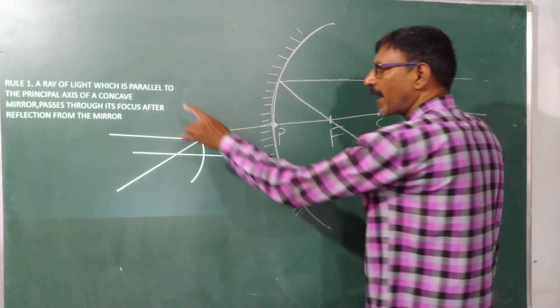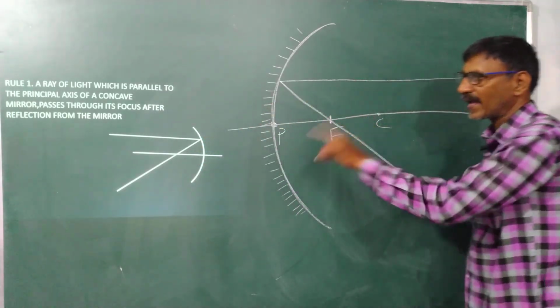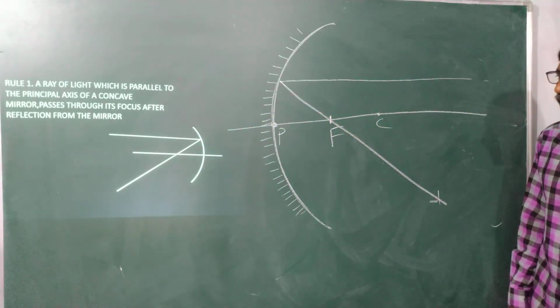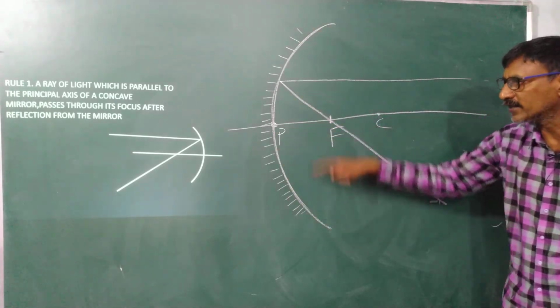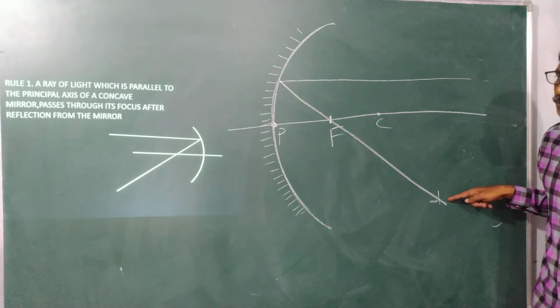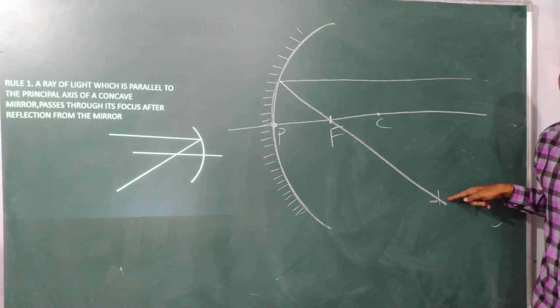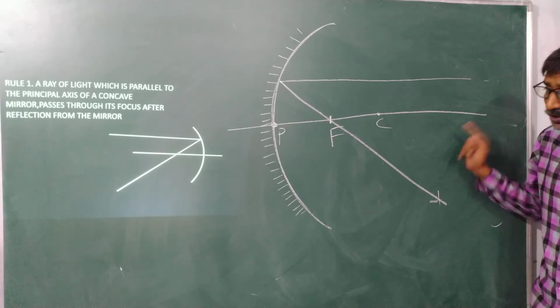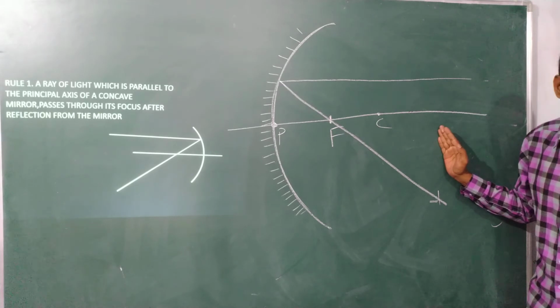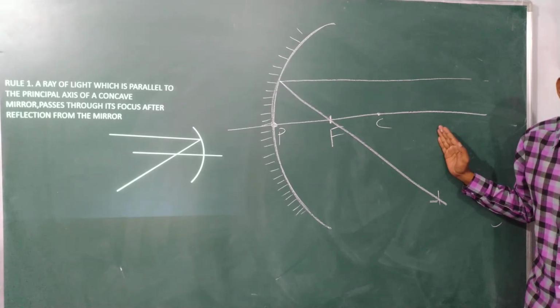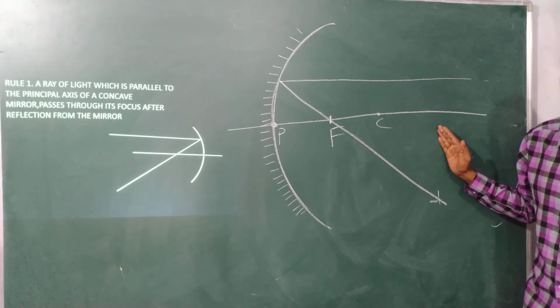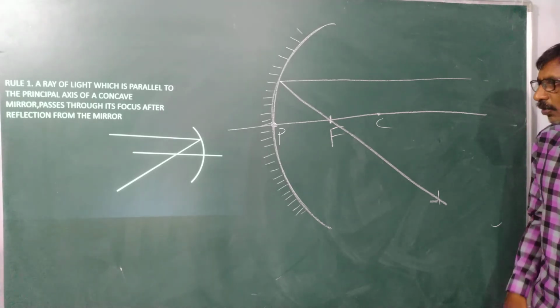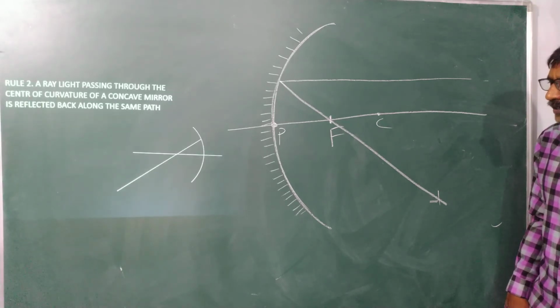A ray of light which is parallel to the principal axis at a concave mirror passes through the focus after reflection. This is the after reflection. This is a very important rule that helps to draw image formation in a concave mirror. Now going to the second one.